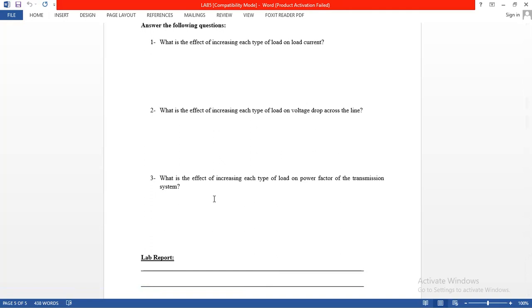As we increase the load, the power factor would be reduced, but in case of inductive load, the power factor would be poor, and by increasing the capacitive load, the power factor would be leading and improved.